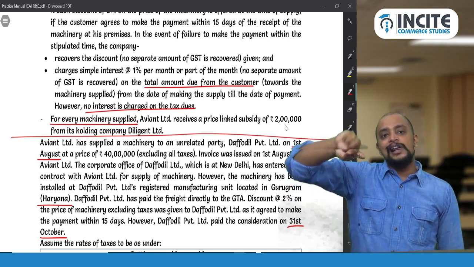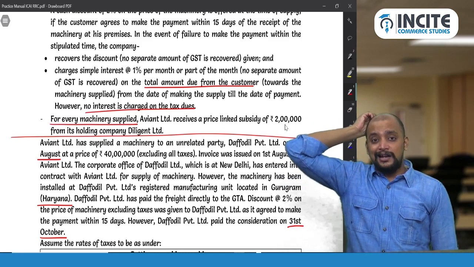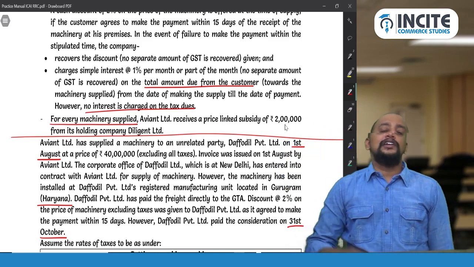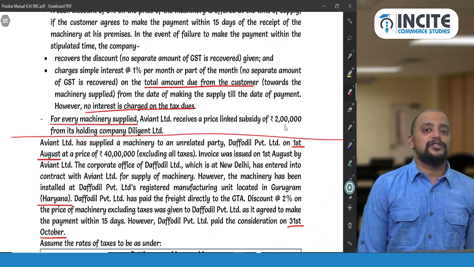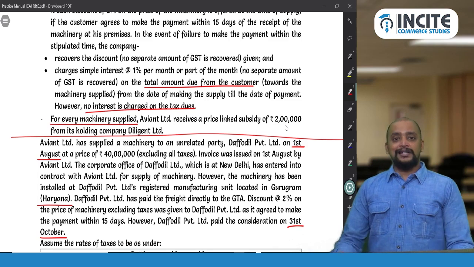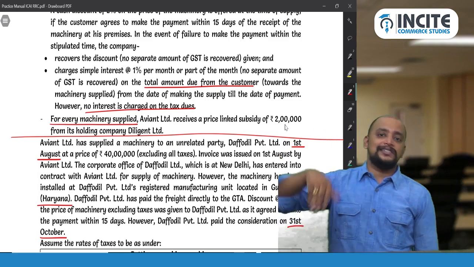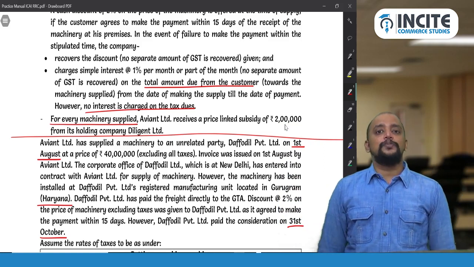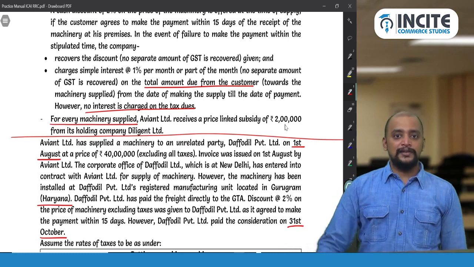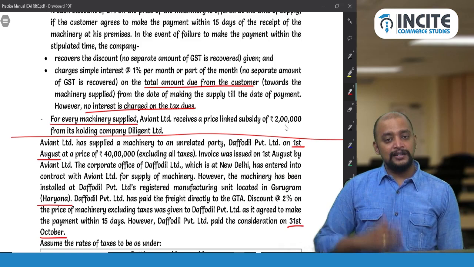Note number 3. In note number 3 you will write subsidy from other than central government or state government directly linked to the price is to be included in the value as per section 15 subsection 2 clause E. In the present case, it is assumed that the given price is after considering the subsidy. Therefore, this subsidy of 2 lakh rupees is to be included and it is excluded in the given price. Therefore, it is to be added. So, we took the assumption.